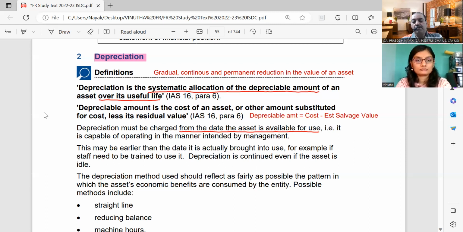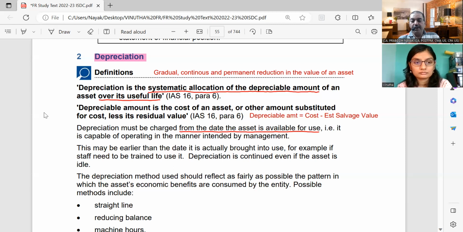How does IAS 16 define depreciation? It is the systematic allocation of the depreciable amount of an asset over its useful life. What is the depreciable amount? It is the numerator. The numerator is what? Cost minus estimated salvage value. The formula for depreciation is cost minus salvage value divided by estimated life of the asset. So the numerator is your depreciable amount, which is divided by the life of the asset. The depreciable amount is the cost of an asset or any other amount substituted for cost, less its residual value. So cost minus estimated salvage value.